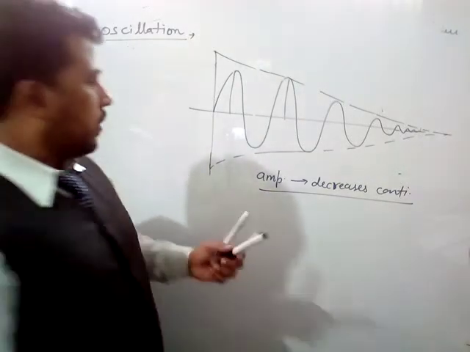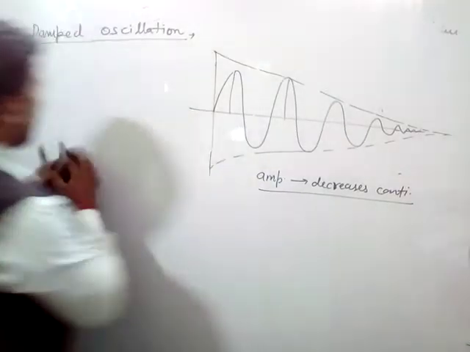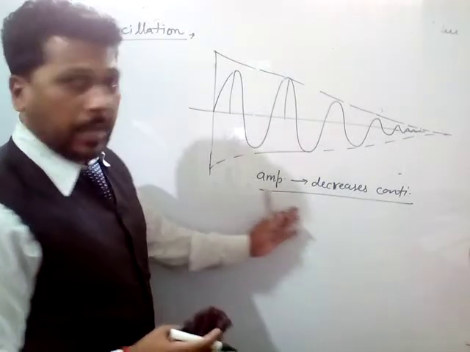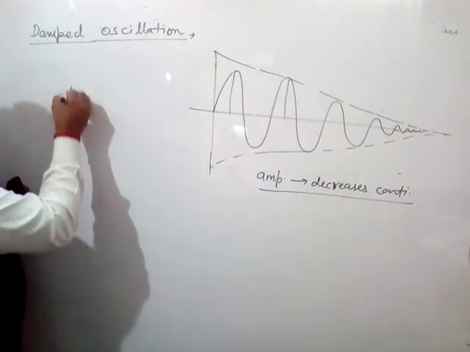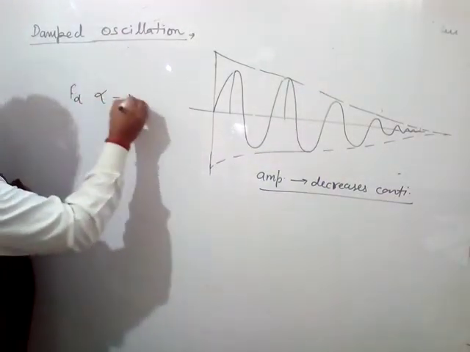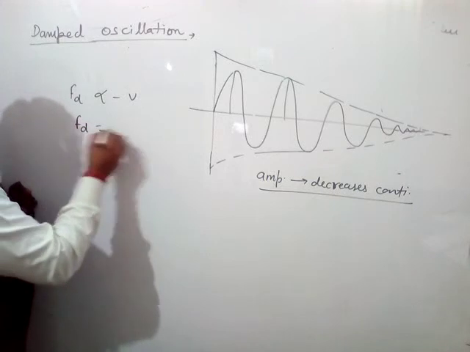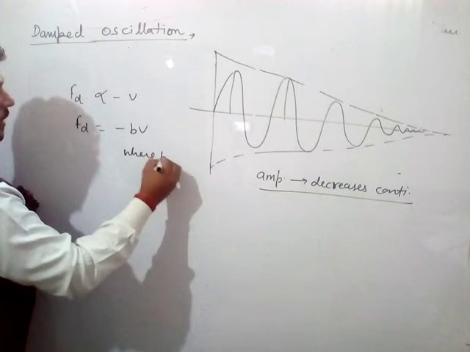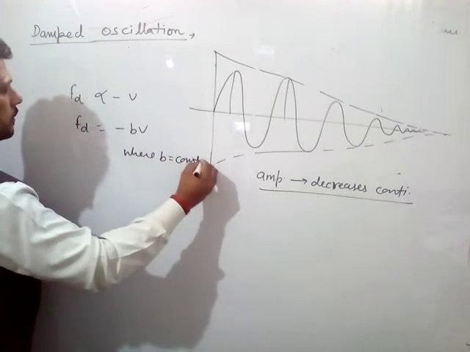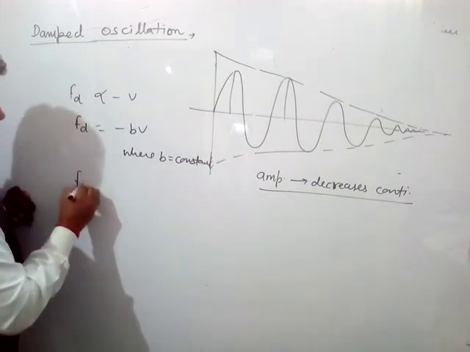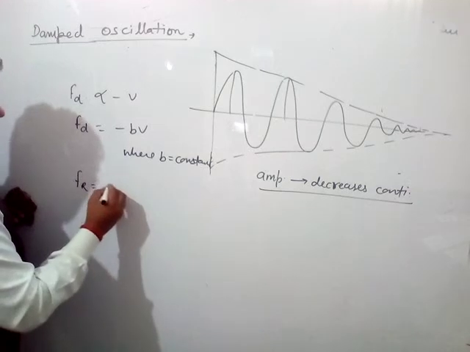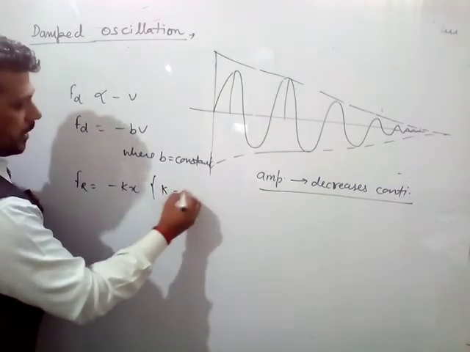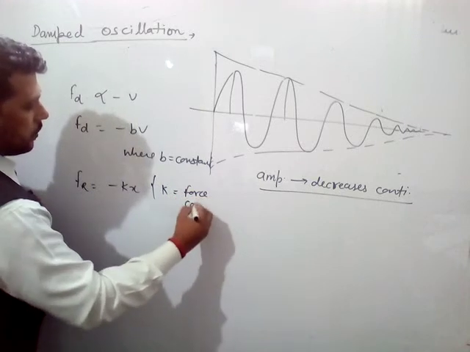Okay, so according to this, let a body oscillate as a damped oscillation where the damping force Fd is directly proportional to velocity. So Fd equals minus bv, where b is a constant. And you know that the restoring force equals minus kx, where k is a constant, known as the force constant.